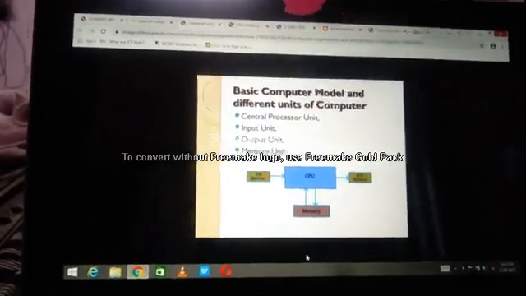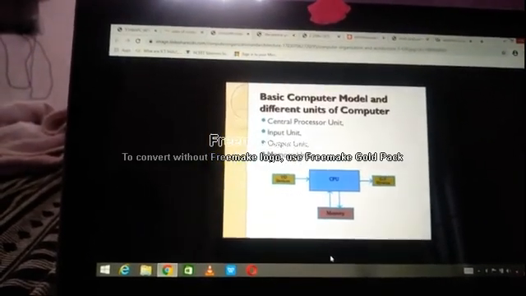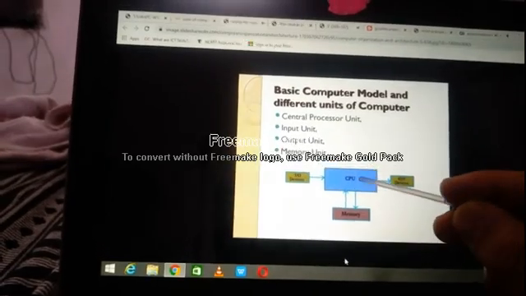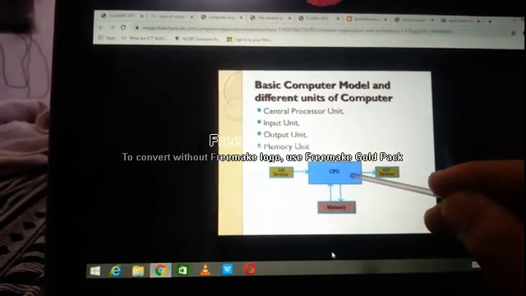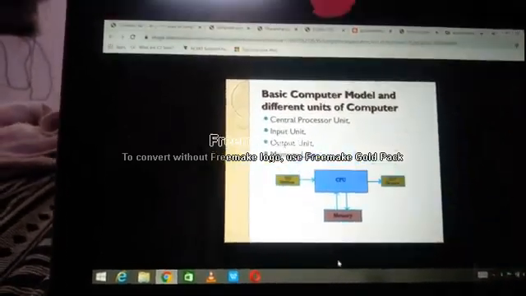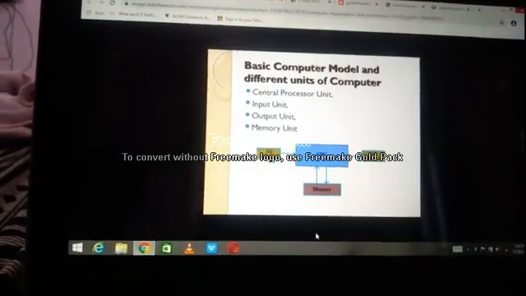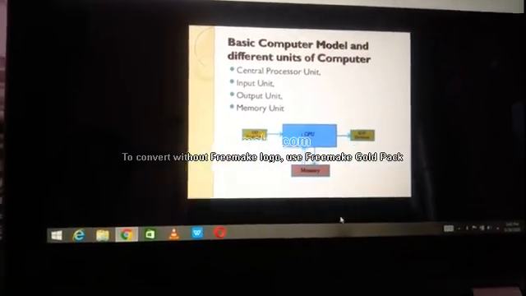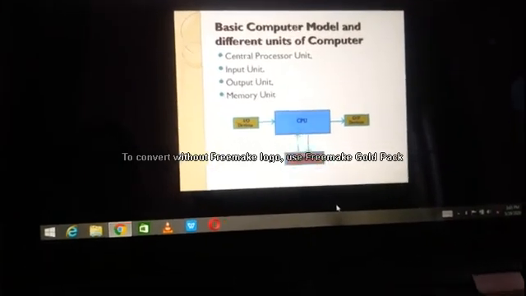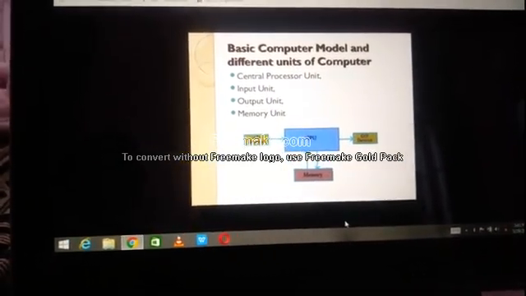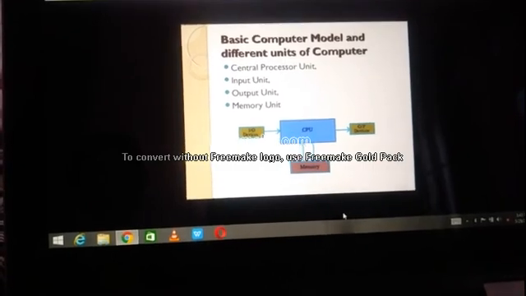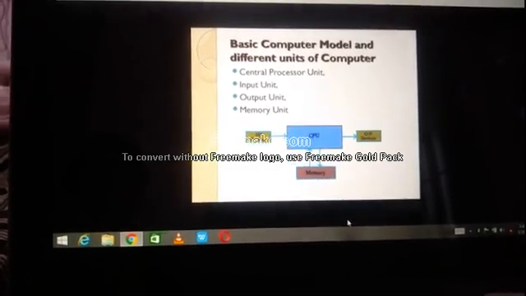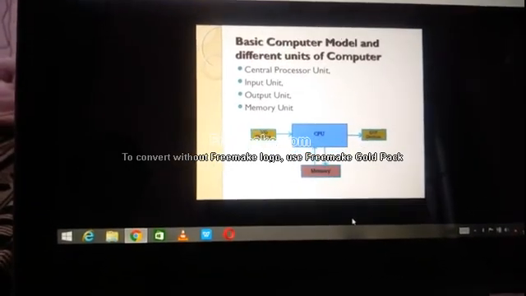We saw clearly about input unit and output unit. Now we are going to see a little deeper on the central processing unit. The CPU is also known as the central processing unit. We have something called the processor inside the CPU. The processor processes the input information.